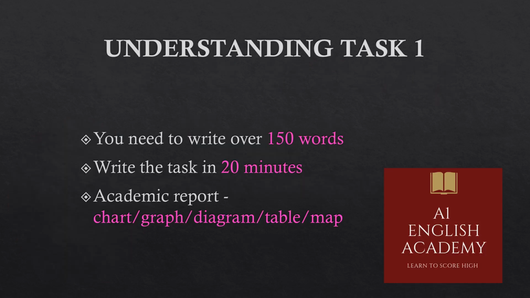First of all, let's understand what we have to do in task 1. The very first thing is you need to write over 150 words. Now see here it is written over 150 words. That means 150 is the lower limit. You can write more than that also, but that doesn't mean that you can write 250 or 300 words. Like 150 words is the lower limit, so you can write 10 to 15 words above.